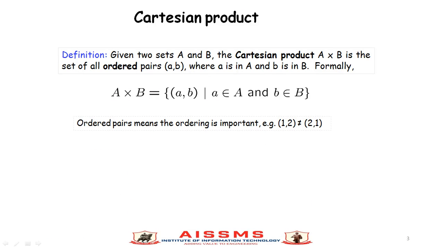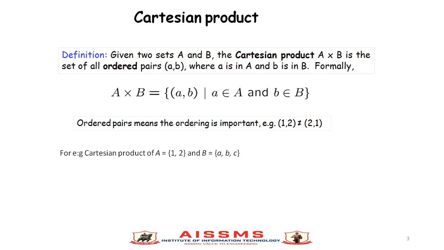So, coming to the concept of the Cartesian product of two sets. Given two sets A and B, the Cartesian product A cross B is the set of all ordered pairs (a, b), where a is in A and b is in set B. So formally, A Cartesian product B is equal to {(a, b) such that a belongs to A and b belongs to B}. Ordered pair means ordering is important. The ordered pair (1, 2) is not equal to ordered pair (2, 1).